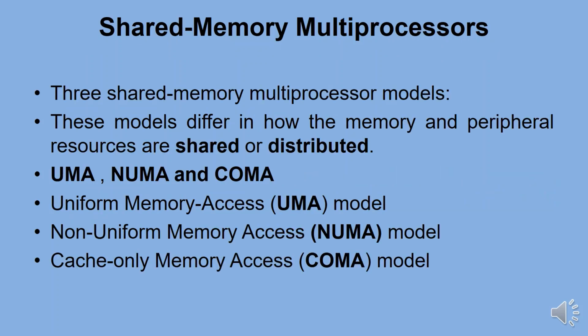The three shared memory multiprocessor models are UMA, NUMA, and COMA. They differ in how the memory and peripheral resources are shared or distributed. UMA stands for Uniform Memory Access, NUMA stands for Non-Uniform Memory Access, and COMA stands for Cache Only Memory Architecture.